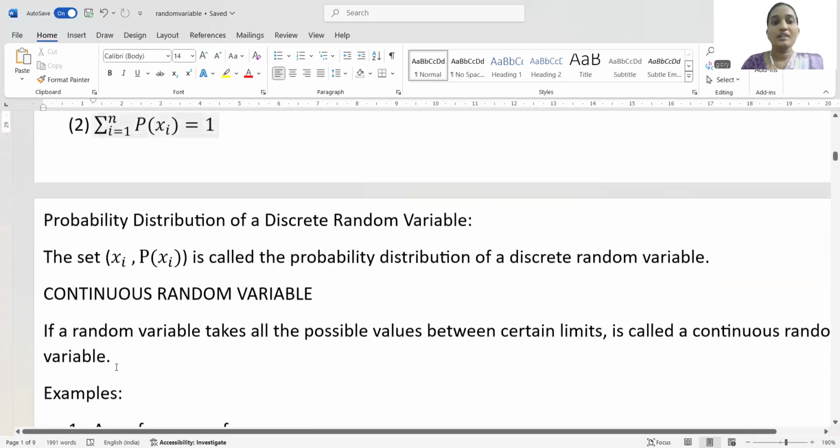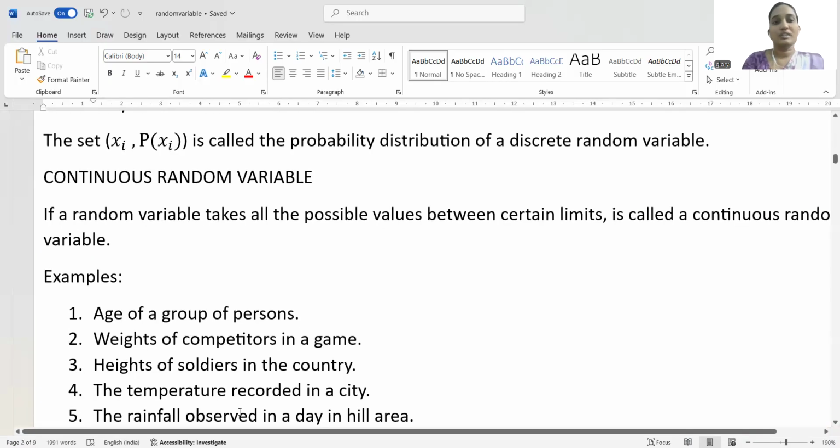And next we have the continuous random variable. A continuous random variable is a random variable that takes all the possible values between certain limits. If I say the weather of a particular city, for example the summer weather of Vijayawada, it may range from 30 to 35.